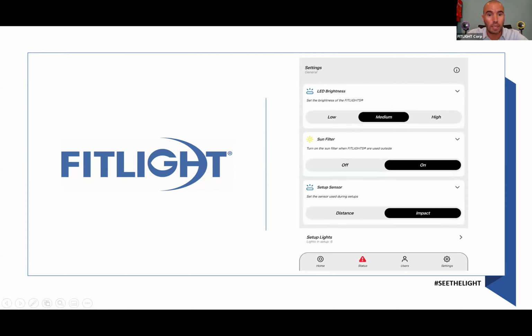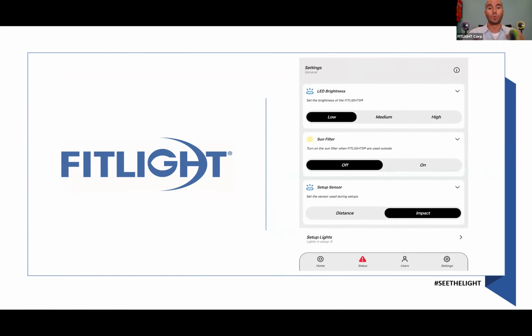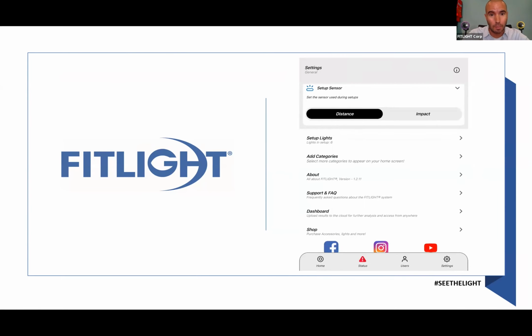Okay, and the setup sensor means that once you are going to connect the lights to your device, your phone or your tablet, and we'll see that later, you'll have to tap the lights in order to assign them to your app. You can do that by distance, or you can do that by impact.